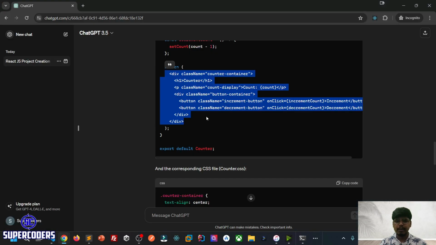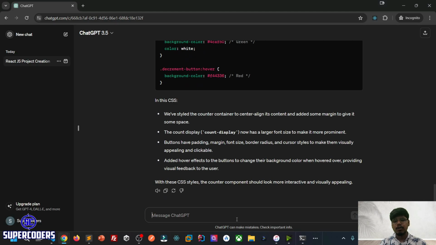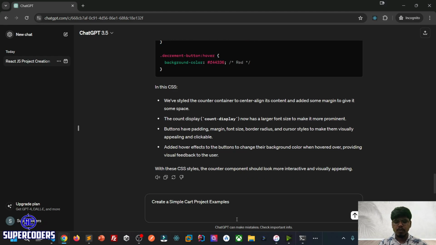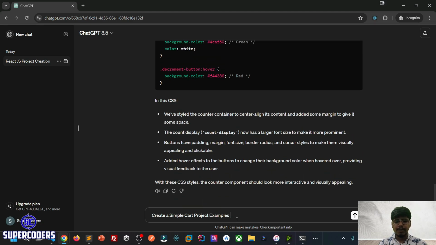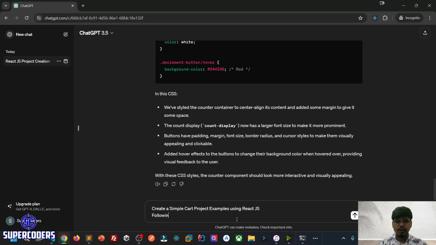Now let's see another example. I'm just explaining how I am going to do it. Basically my requirement is to create a simple cart project example using React.js involving features.